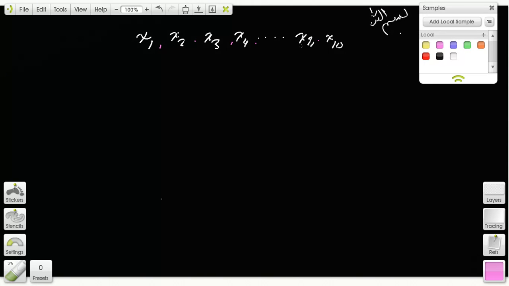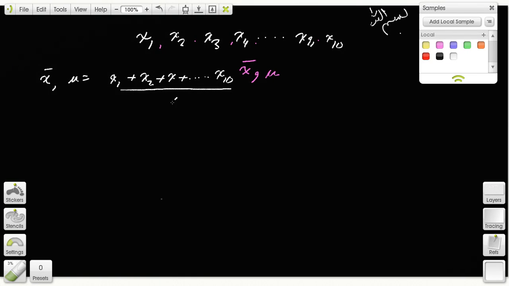And then you can calculate the mean of this, and you can call the mean x bar, or you can call it mu. Your book calls it mu, so we might as well call it mu. So let's say you do all the x's. First of all, understand what x bar is. X bar or mu is just x1 plus x2 plus x3 all the way up to x10 divided by, in this case, 10 x's, correct?